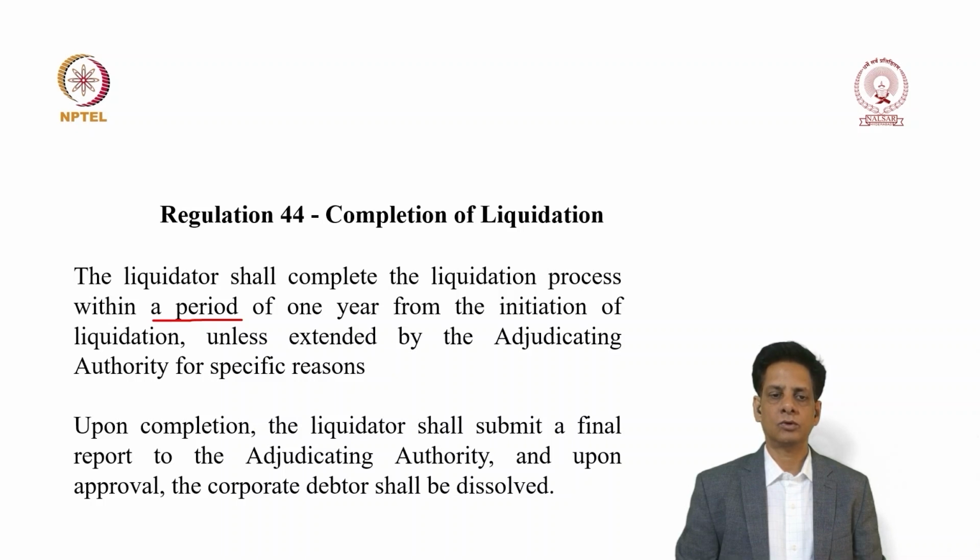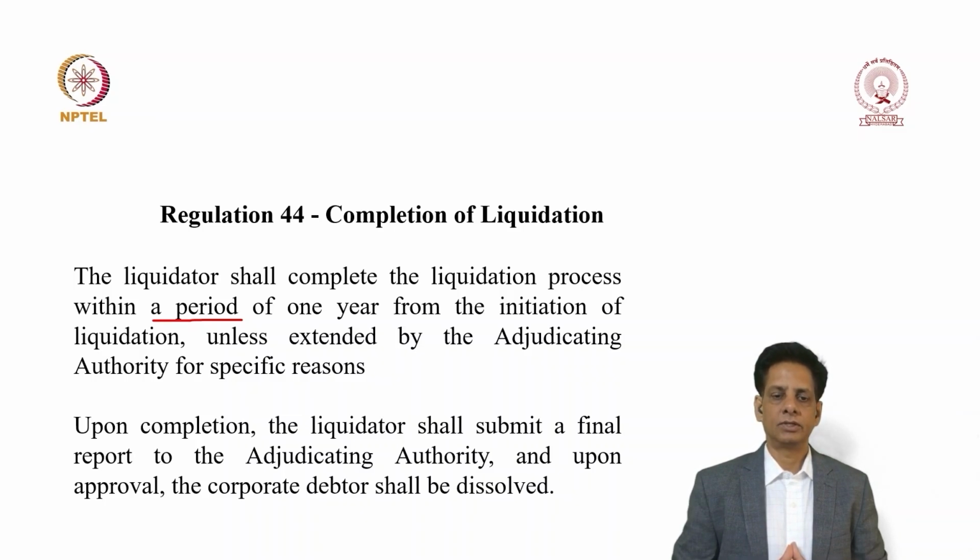Let's come to 44. Regulation 44 talks about a very critical timeline, which is completion of liquidation. The entire process of liquidation shall be completed within a period of 1 year. If you can see the second line on the screen, it is highlighted. From the initiation of liquidation, unless extended by the adjudicating authority for specific reasons.